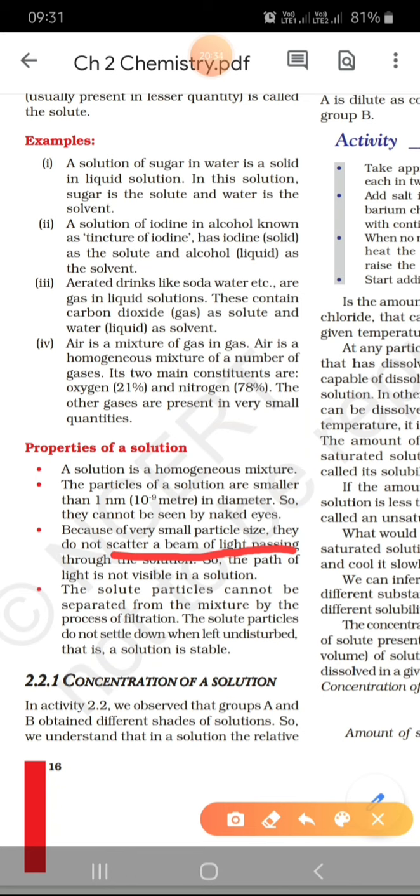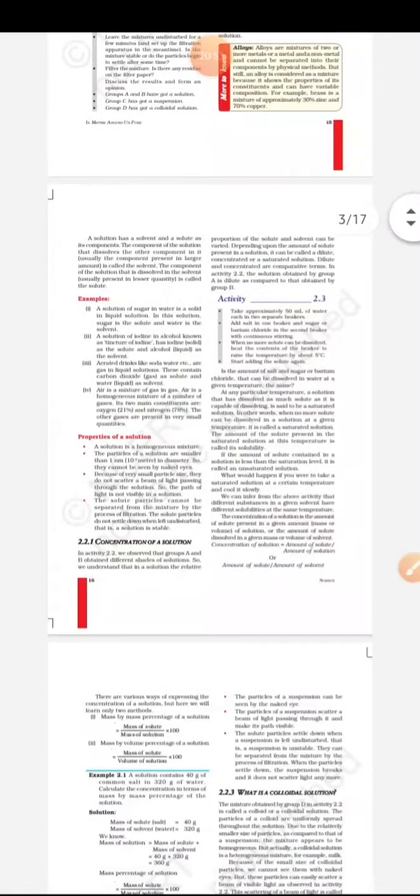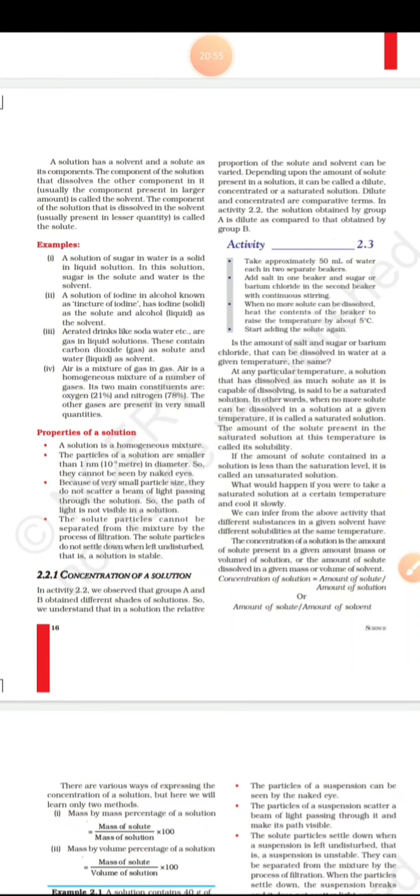Next, the solute particles cannot be separated from the mixture by the process of filtration. The solute particles do not settle down when left undisturbed, and therefore a solution is always stable. सो ये सारी जो आपकी properties of solution पढ़ी है, ये आपको तब काम में आएगा जब आप compare करोगे एक solution को suspension के साथ और colloidal solution के साथ.